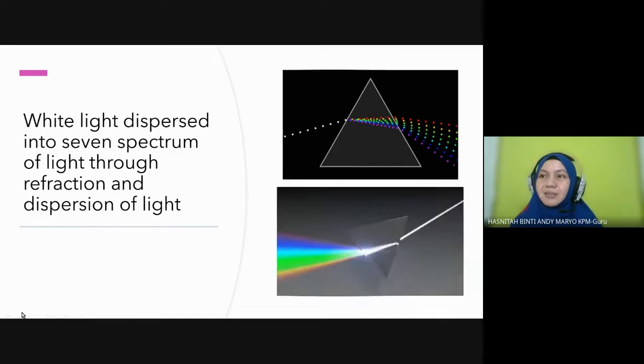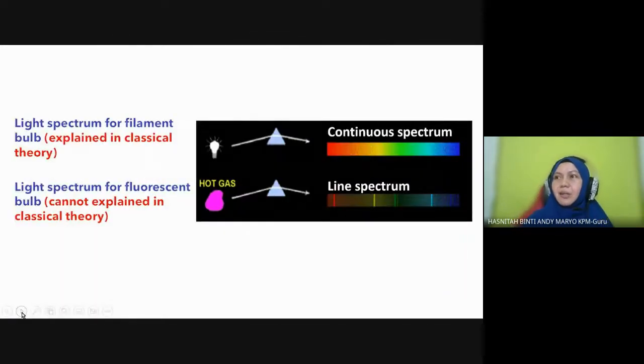Okay, then students, next. So this is how they draw this light spectrum in classical theory: continuous. There is no exact difference between one color and another. But then in quantum theory, it shows a line spectrum. It shows a line spectrum. This one.